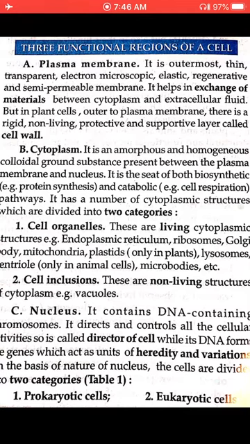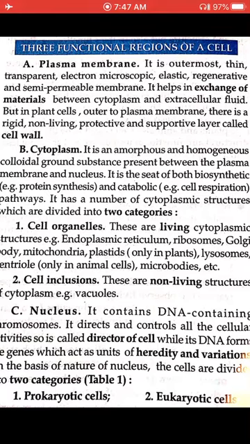Cytoplasm consists of two things: cell organelles, as you know, different types of organelles like endoplasmic reticulum, ribosomes, Golgi complex, mitochondria, plastids, all are present inside the cell. They are all known as cell organelles. And cell inclusions are basically the non-living structures of cytoplasm, like food vacuoles, empty space.